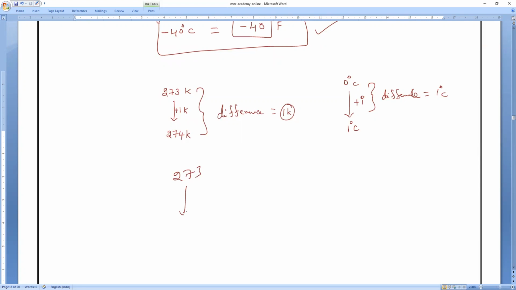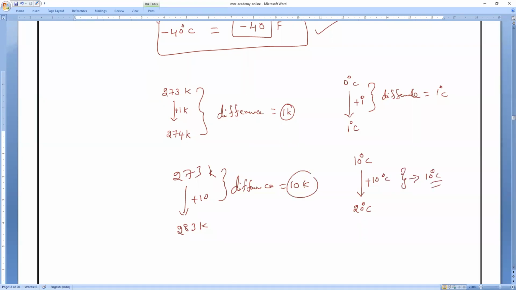Or else, let me take now, 273 becomes 10 degrees increase. Sorry, 10 Kelvins increase. So, what is the temperature? 283 Kelvin. Clear? What is the difference, all of you? 10 Kelvins. Same way, I have 10 degrees Celsius. Now, 10 degrees Celsius becomes 20 degrees Celsius. Can you tell me what is the difference? 10 degrees Celsius. Yes or no?